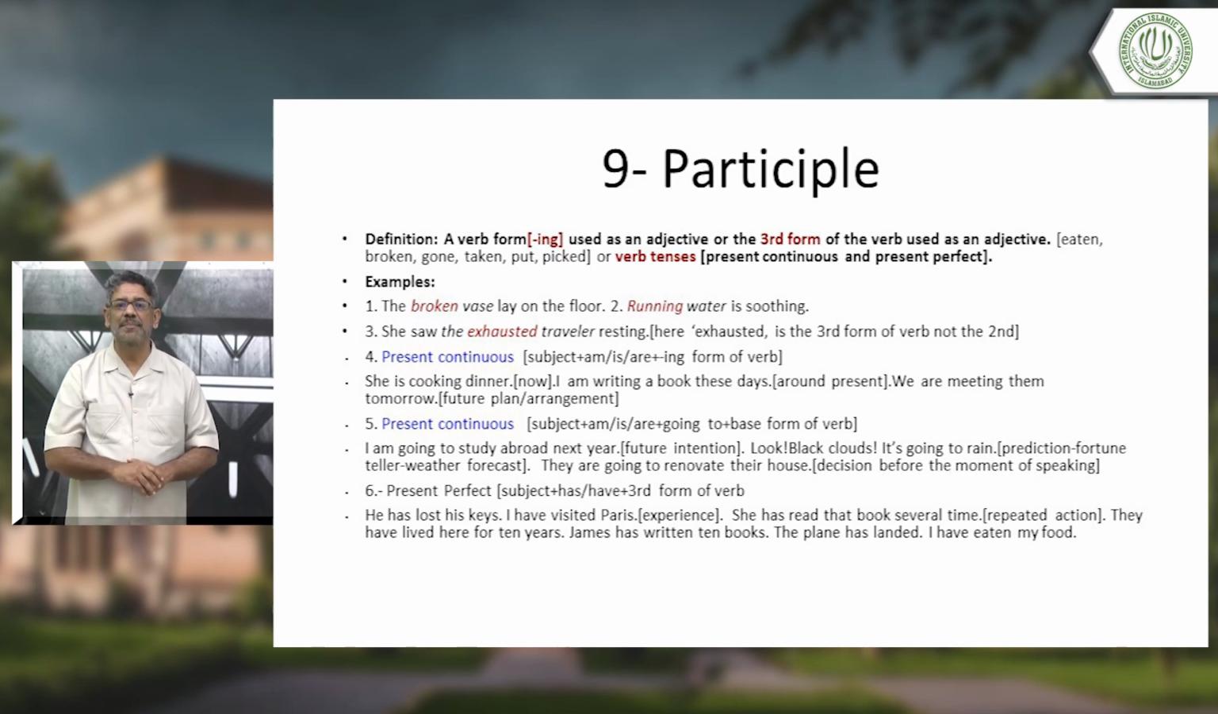Then look, black clouds, it's going to rain. When there is some proof, and from the proof you are saying something, you can use this form, present continuous, going to form. It's going to rain. Okay? So it's used for what? Prediction. Prediction based on some proof. Prediction based on some evidence.